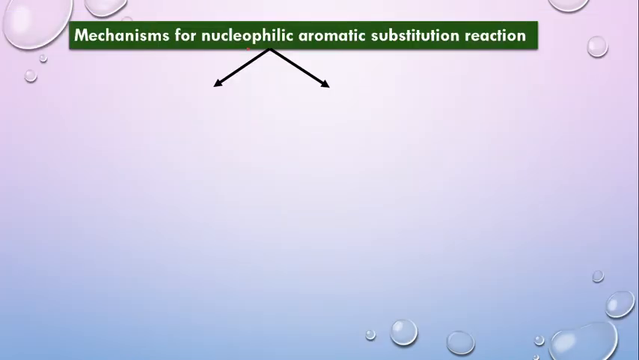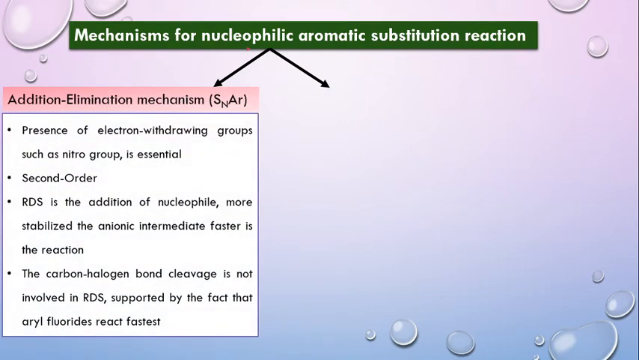Two types of mechanism are most common in nucleophilic aromatic substitution reactions. The first is the addition elimination reaction, more commonly known as SNAr. This kind of mechanism prevails where a strong electron withdrawing group such as nitro is present on the ring. And these groups need to be present at the position ortho or para to the leaving group.